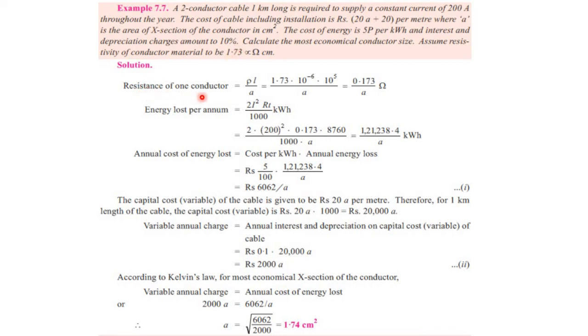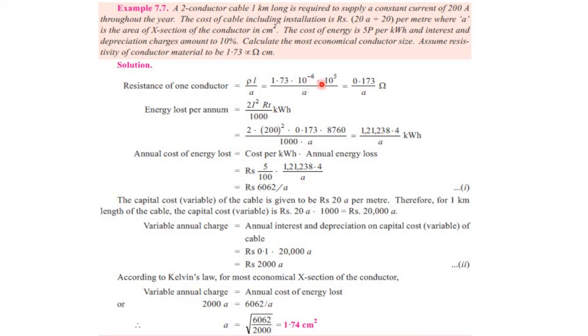Now the resistance of one conductor is R equal to rho L over A. Resistivity has already been given: 1.73 micro ohm centimeter, written here as 1.73 into 10 raised to power minus 6, for conversion of micro ohm into ohm.